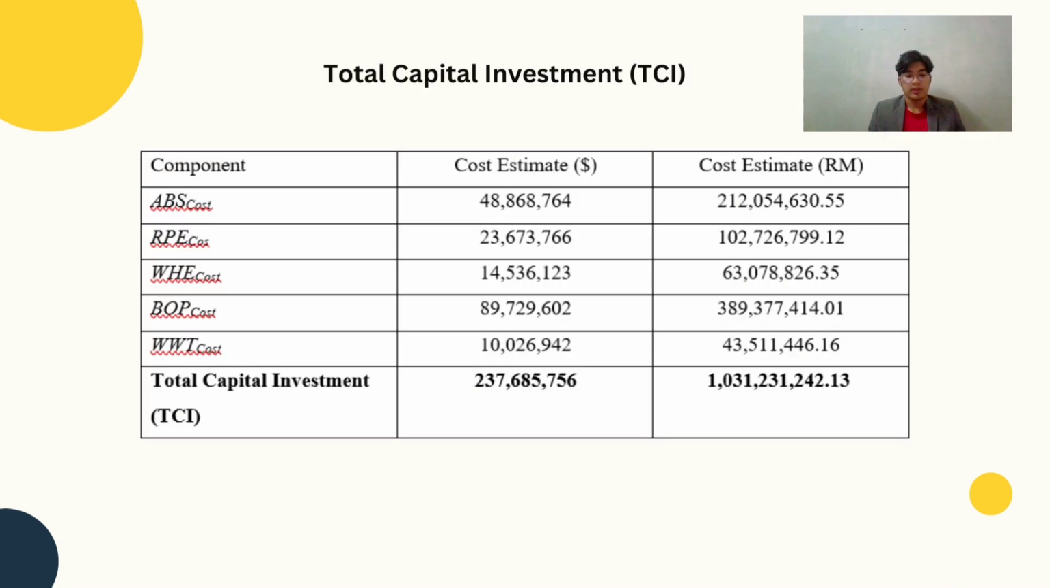Total capital investment (TCI) that we calculated based on the formula is 1,31,231,242 ringgit and 30 cents. In research from the US Environmental Protection Agency, the install cost for the scrubber system reported to EIA with the removal efficiency of 90% or greater is ranged between 1 million to 3 billion, which is still in range.